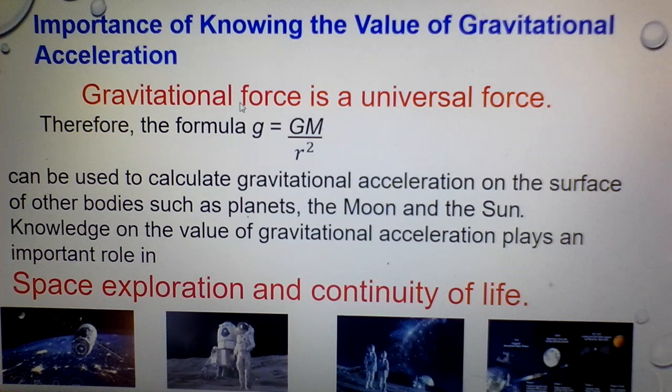Why do we need to know the value of gravitational acceleration? It's very important, especially for astronauts going to the moon or to outer space. The formula used to know the value of g is still the same formula, GM divided by r squared, for any distance between two objects. So we can use it to calculate gravitational acceleration on the surface of other bodies such as planets, moon, and sun. This knowledge is very important for space exploration and continuity of life. You can do more research on this topic by searching on the internet.